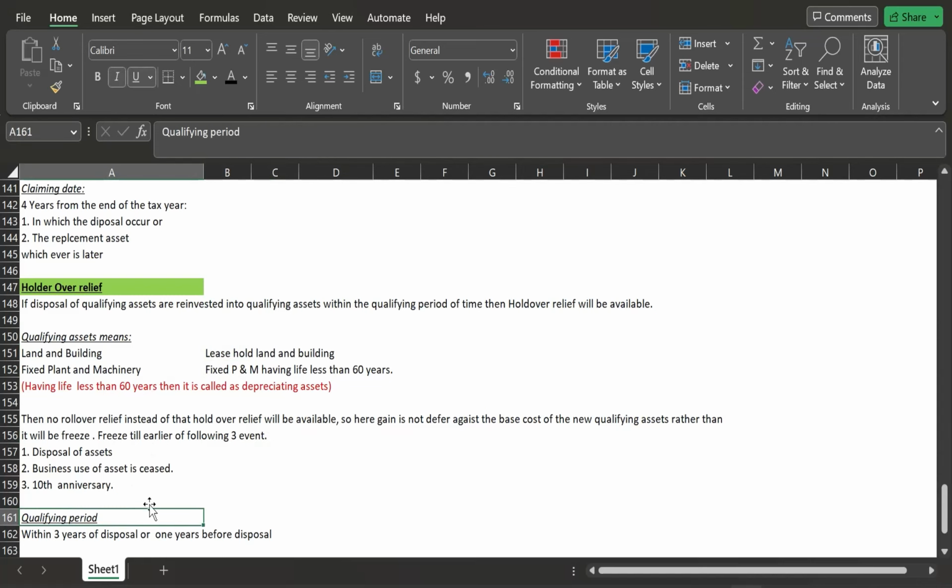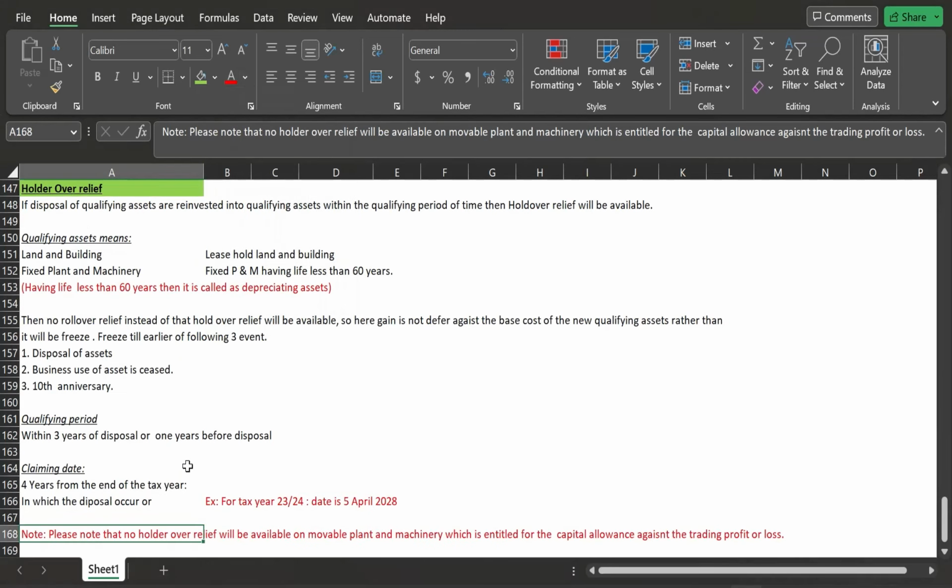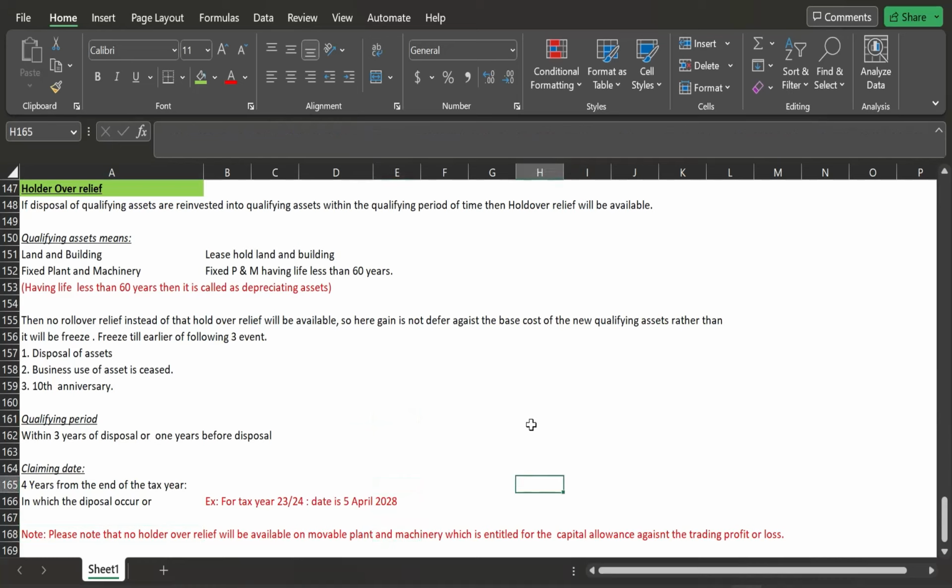Okay, so the qualifying period is the same, 3 years after disposal and 1 year before disposal, but the claiming date is different, and that is 4 years from the end of the tax year in which the disposal occurred. Suppose disposal occurred in tax year 23-24, so now the date will be 5 April 2028, which is 4 years after the end of the tax year. Please note that this relief will not be available in case of movable plant and machinery, because they are entitled to capital allowances, which are an allowable expense against the trading P&L. So please be sure about this.